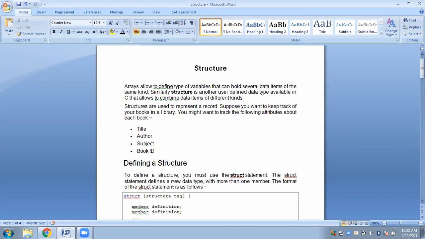Whenever you want to store a list of elements in continuous memory location, provided all the elements are of the same type, that means homogeneous elements, we make use of arrays.